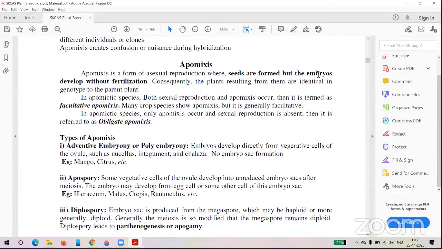It may be from the egg cell, or from the antipodal cell, or from the synergids, or from a direct diploid cell.